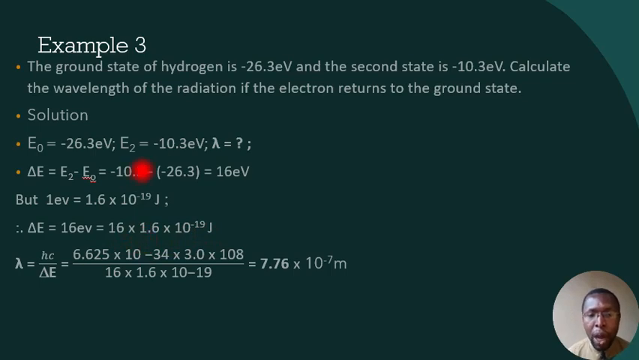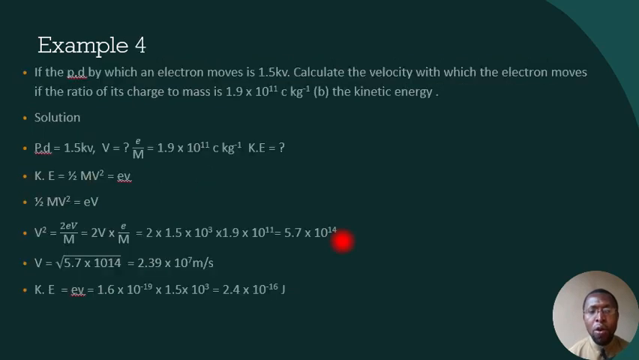Okay, now remember that our main problem is to find wavelength. So wavelength by formula is hc over delta E, and our h and c are the usual constants. This minus 34 is power, minus 30 is also power. Okay, so when we substitute this value here, we have our wavelength to be 7.76 times 10 to the power minus 7 meters. All right, let's solve one more question and then we'll wrap it up.